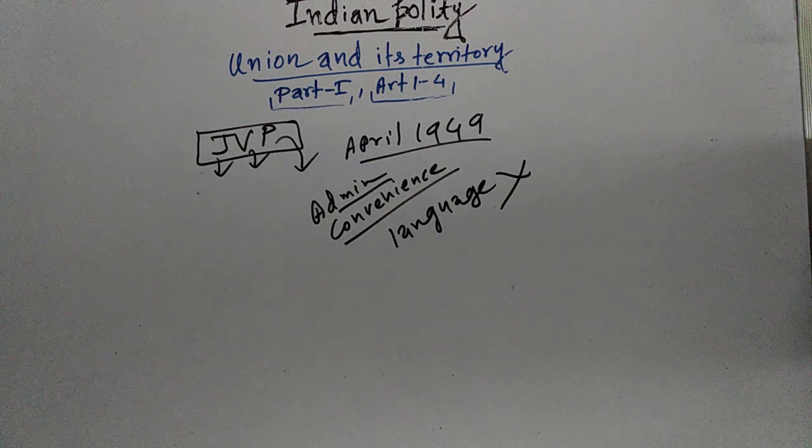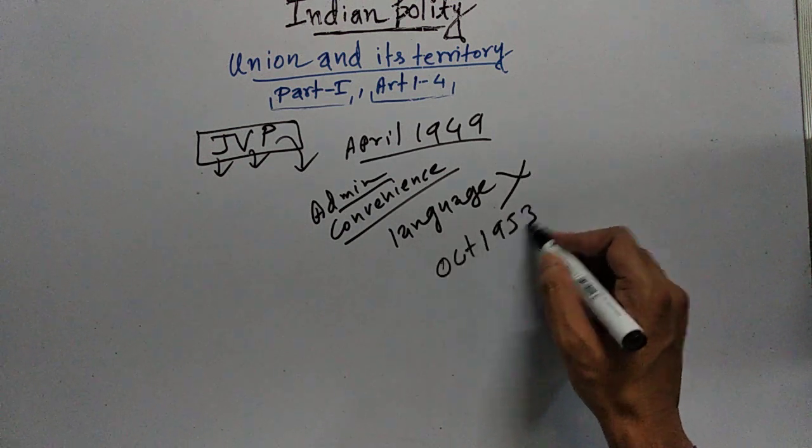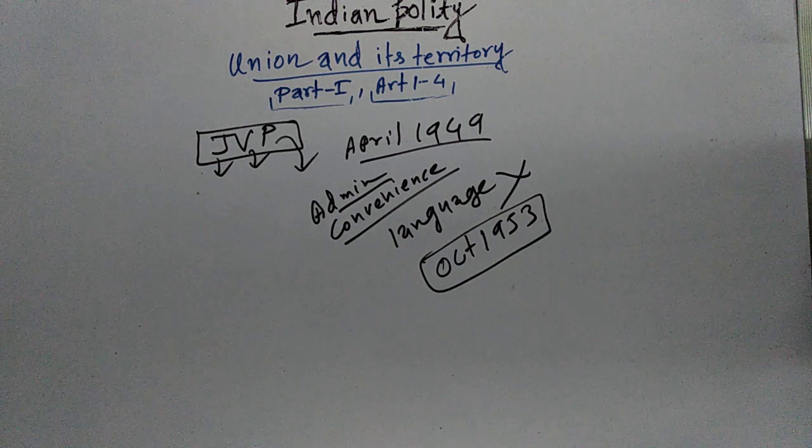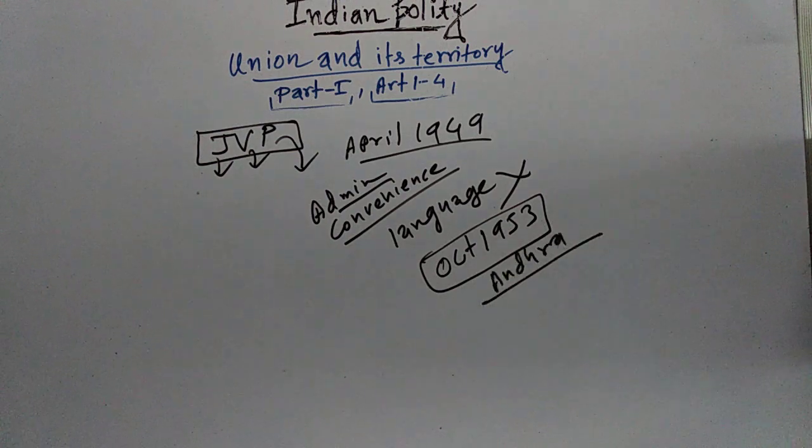But then there was again protest. So finally in October 1953, the Government of India was forced to create the first linguistic state, that is Andhra State. Now that one state had been created on the lines of language, demands from other parts of India also started. So then what happened?